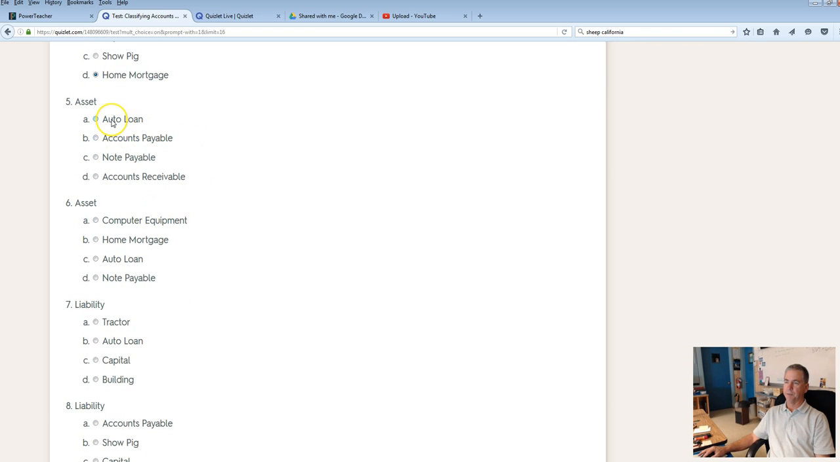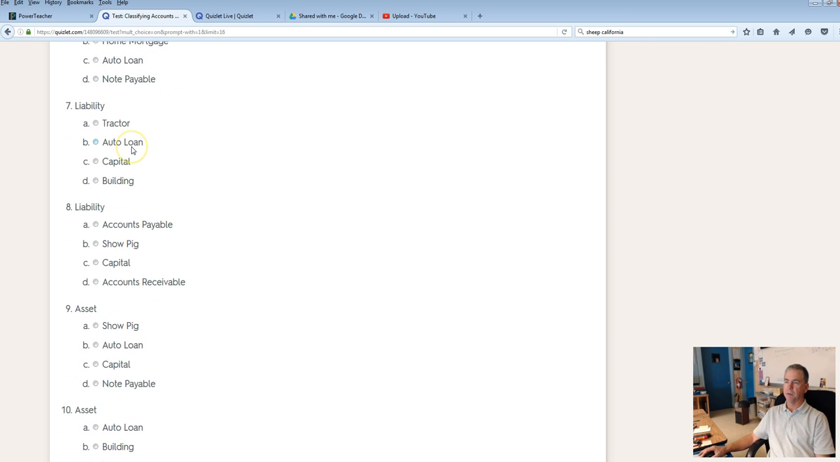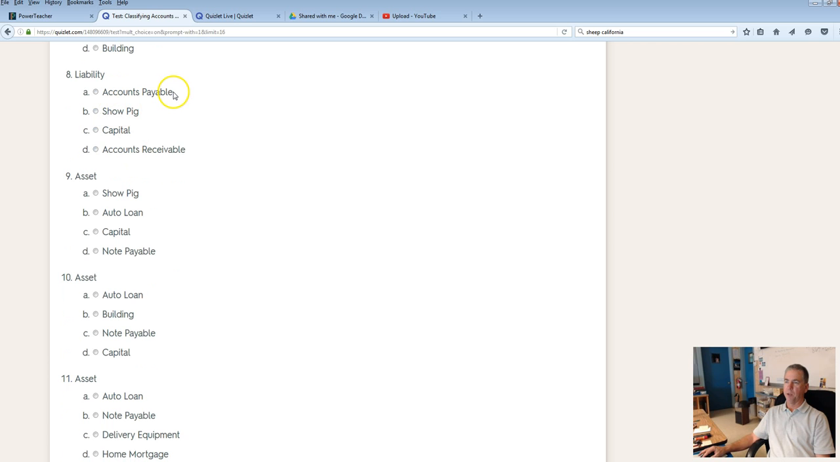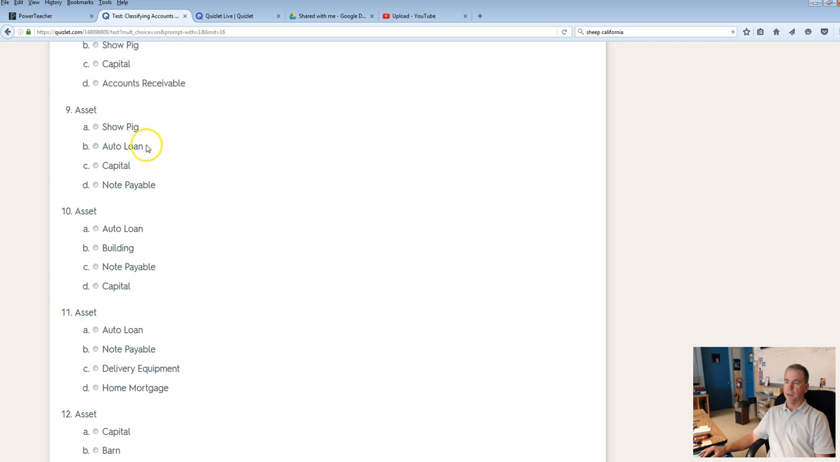Here's another asset. Accounts receivable. Somebody owes you money. Another asset. No. Liability, liability, liability. Computer equipment is an asset. Liability. Which of these is a liability? Auto loan. Another liability. There's that payable. That tells us that's a liability. Asset. Liability. Capital is owner's equity. Notes payable is a liability.